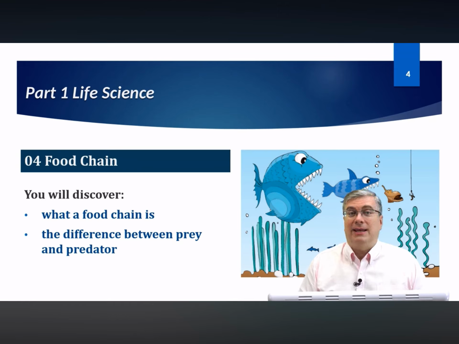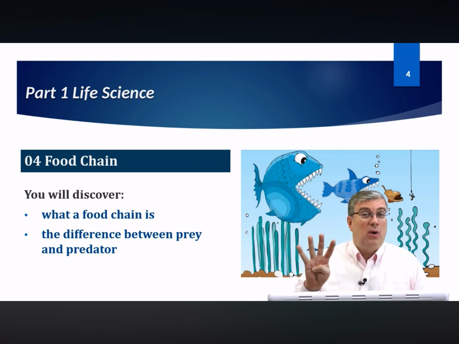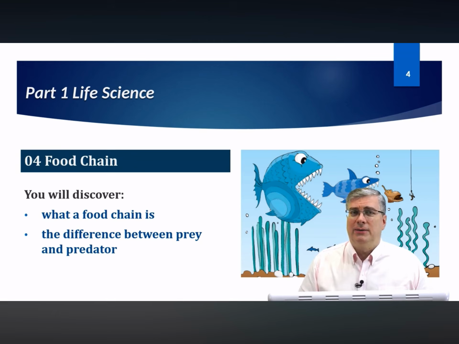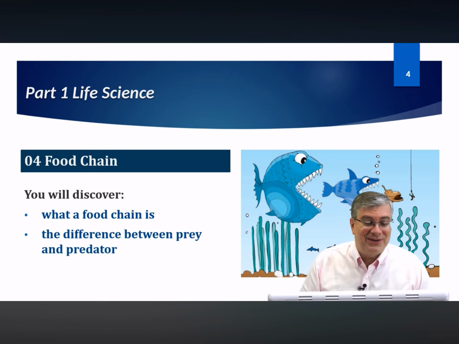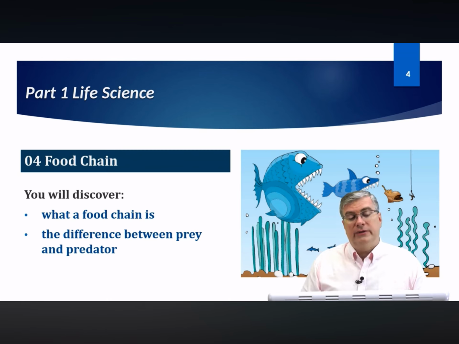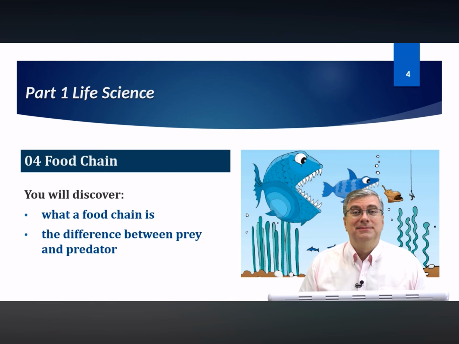I'm Brian Stewart, and in this lesson we're taking a look at Science Book 4, Lesson 4. We're talking about the food chain. Is anybody hungry? Okay, well in this lesson we're going to discover what a food chain is, and we will also talk about the difference between prey and predator. Okay, let's get started.